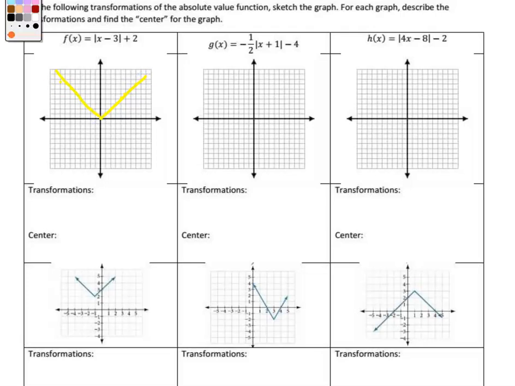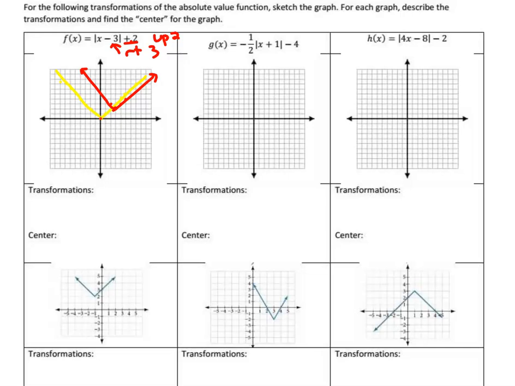So I'm going to use red for this one. I know it's going to go up 2 because of that value right there. And it's going to go right 3 because of that value right there. So right 3 and up 2. So take the vertex, go right 1, 2, 3, and up 2. There's my new vertex. The slope did not change, so it's still going to go up 1 over 1 each direction. And then there's your new absolute value graph. There's what it looks like now.